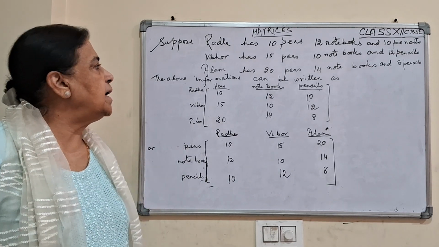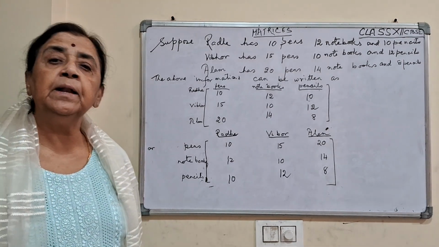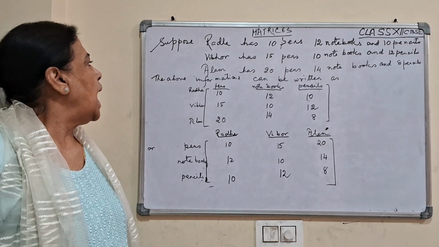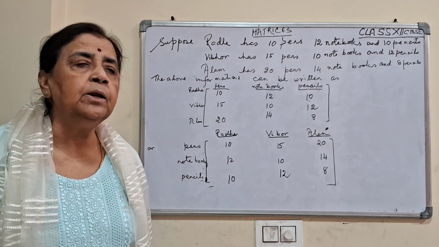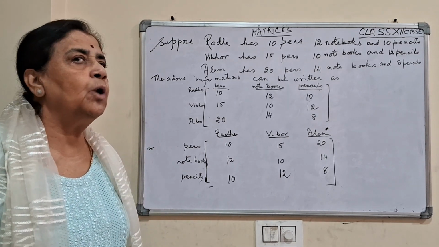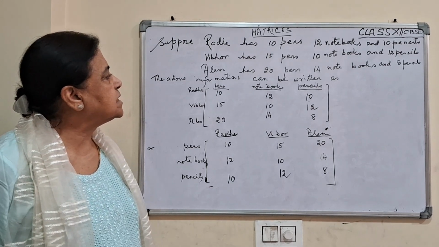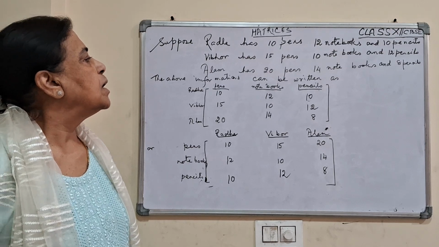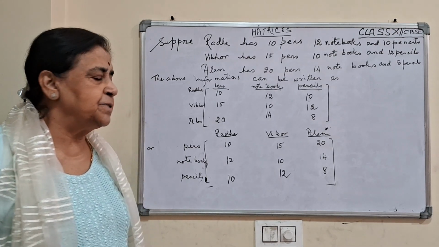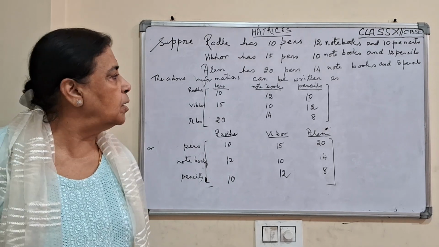Suppose Radha has 10 pens, 12 notebooks and 10 pencils, and Vibhor has 15 pens, 10 notebooks and 12 pencils. Alam has 20 pens, 14 notebooks and 8 pencils. This is the information I am giving to you all.